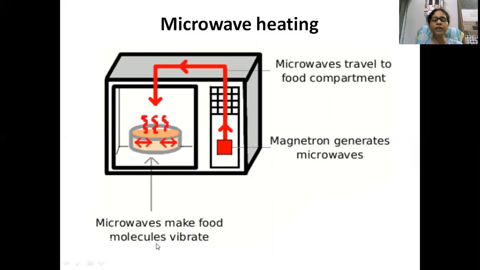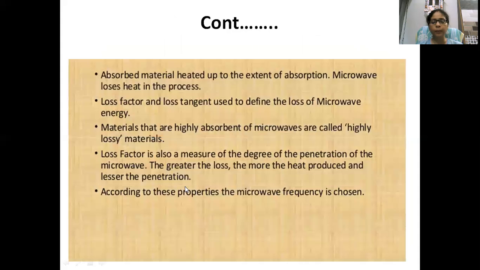The microwave makes the food molecules vibrate. When the microwave travels from the magnetron to the food molecule, the molecule absorbs the microwave and vibrates, and as a result food heating proceeds.